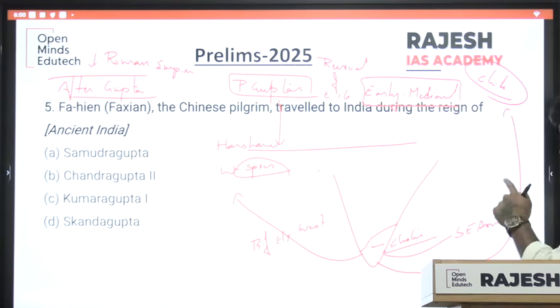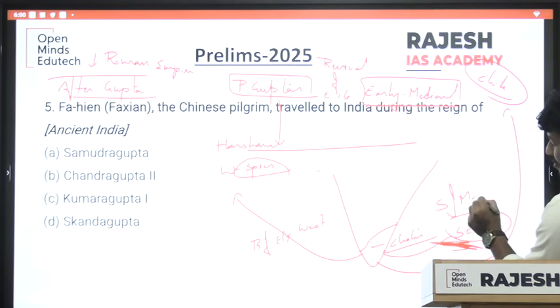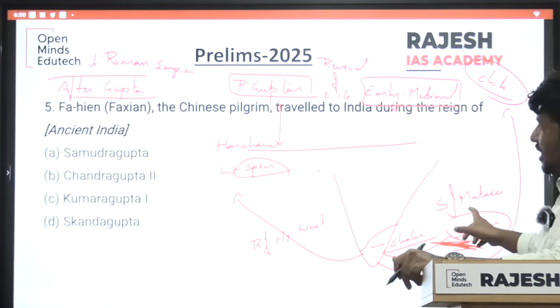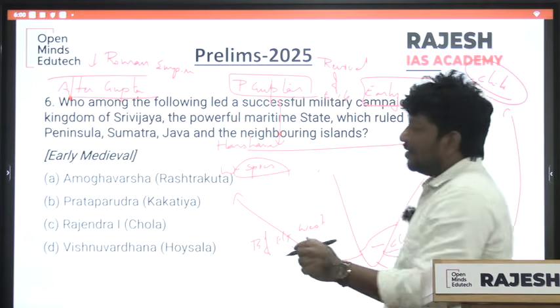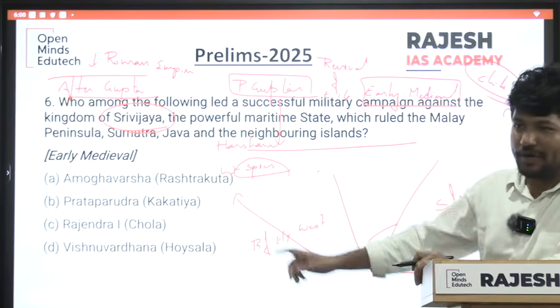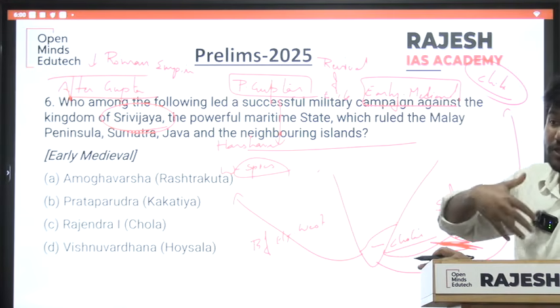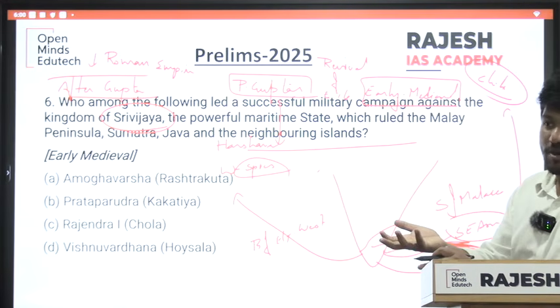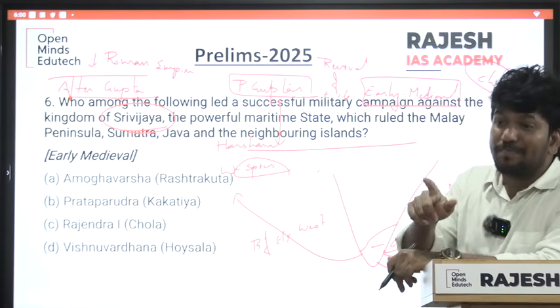If they want direct trade with China, in this Southeast Asia there is one passage. What is that passage? Strait of Malacca. This Strait of Malacca is monopolized by which kingdom? Srivijaya. But Cholas, having so much economic power, now started showing their imperialism. That is why we call the later Cholas the imperial Cholas.